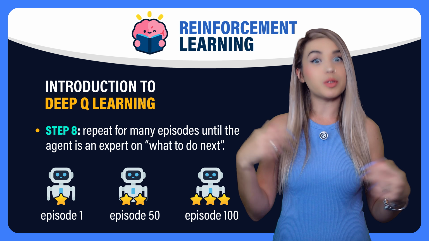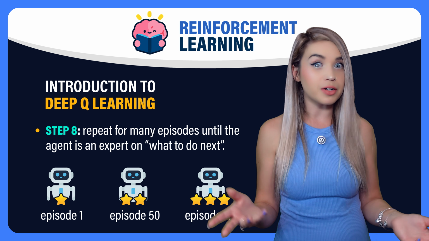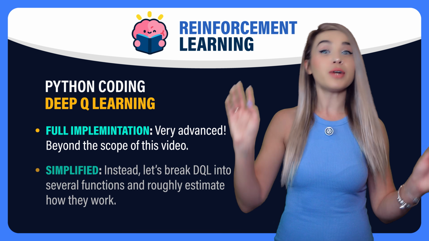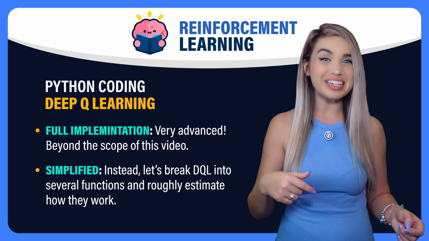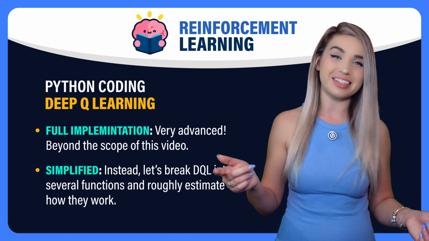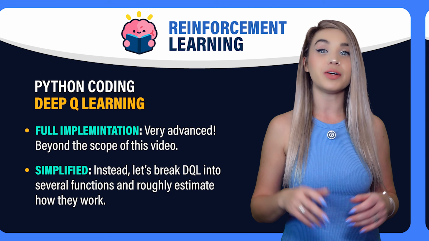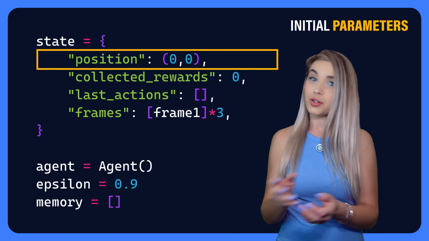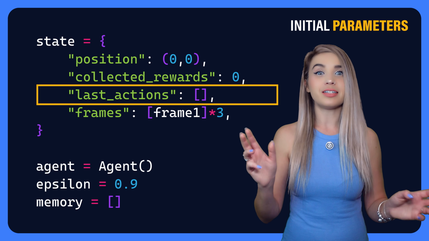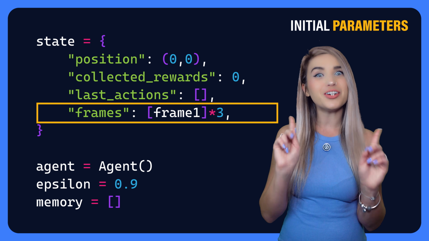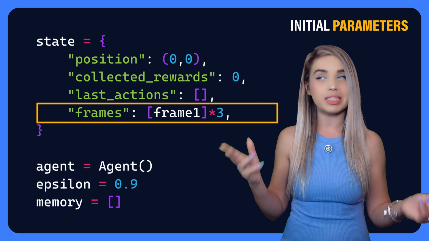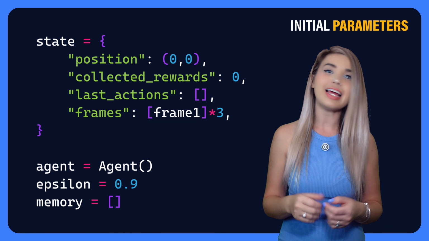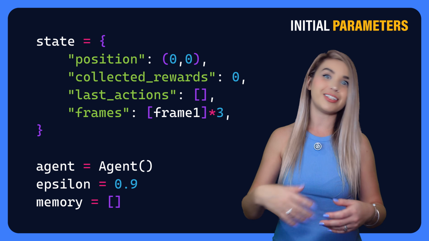So now that we know the process, how does it look in terms of code? Well, the full implementation is quite advanced, but we can imagine it roughly by dividing deep Q learning into several functions. A classic divide and conquer situation. So let's say that we are starting from scratch with a position of 0, no rewards, with an empty collection of actions and only a single frame that we multiply by 3. Because at this point, that's the only frame we have. The next 2 frames didn't happen yet, so we just duplicate the only frame we got.